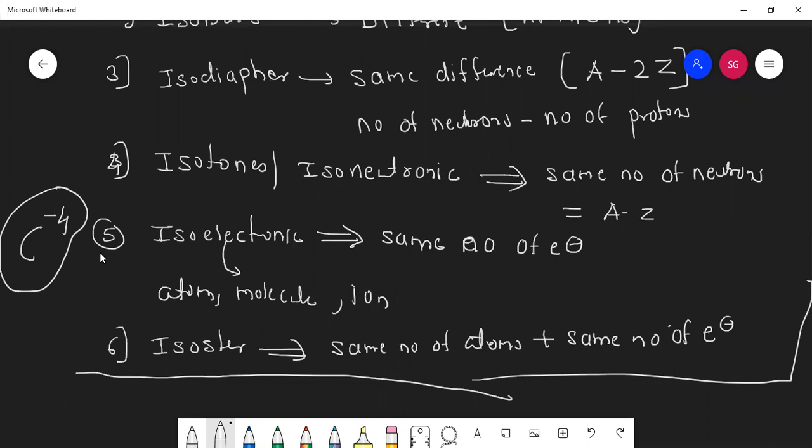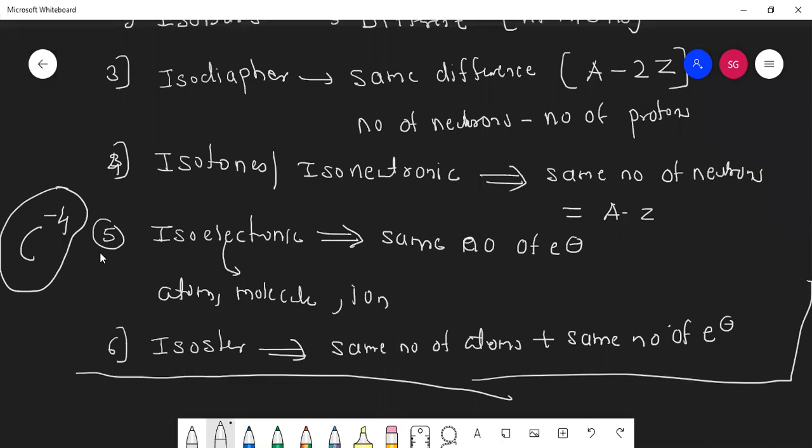So the idea should be very clear in your mind. If you apply your tricks also, no problem, but you should tell the answer correctly. Now in 10th you learned only isotopes. Now we have learned many more things.